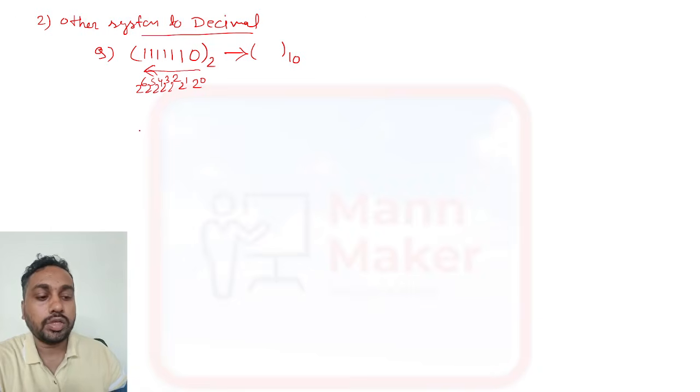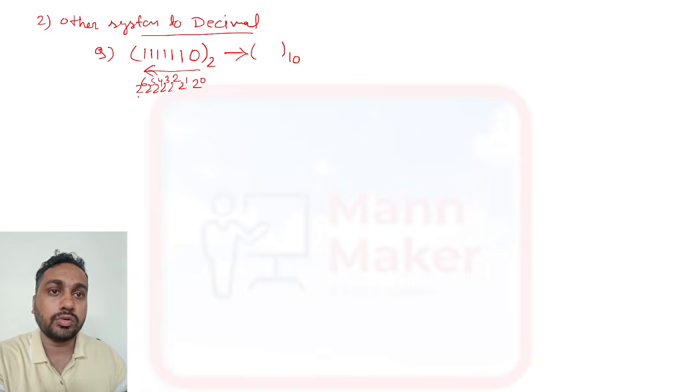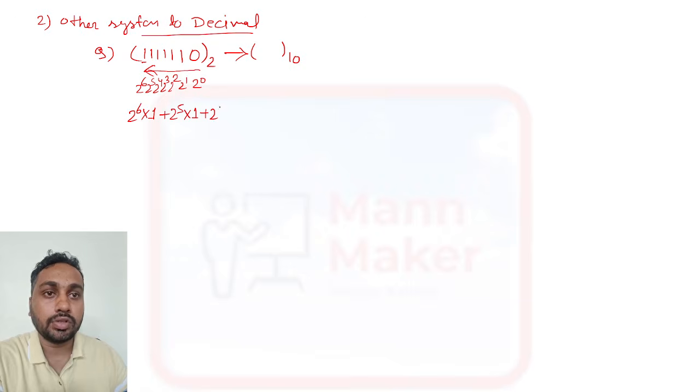Now what you need to do: where you are getting 2 to the power 6, you write 2 to the power 6 into 1, so you multiply with 1. Again plus 2 to the power 5, you have 1 there, so 1. Then 2 to the power 4, you have 1, so multiply 1.